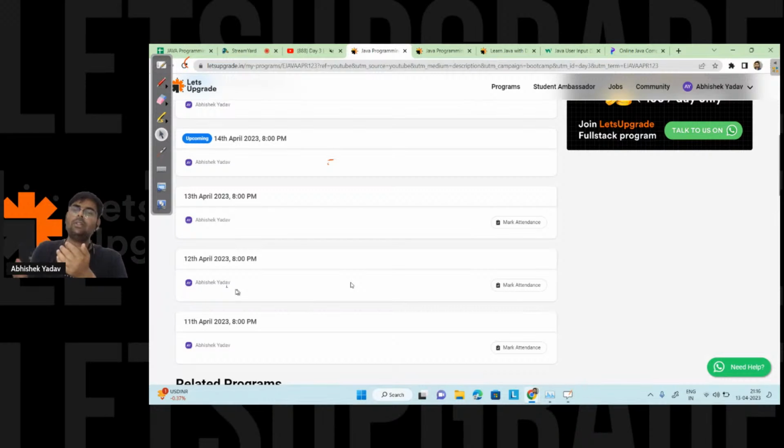Upload that solution on GitHub. Those who don't know about GitHub can google how to create an account on Git, how to create a repo on Git, how to upload the file on GitHub, and how to share that file. You will get the answer on Google, because it is open source and there are a lot of contributions there, right? So you can explore that part on your own. You have to upload the assignment and share the link here, right?